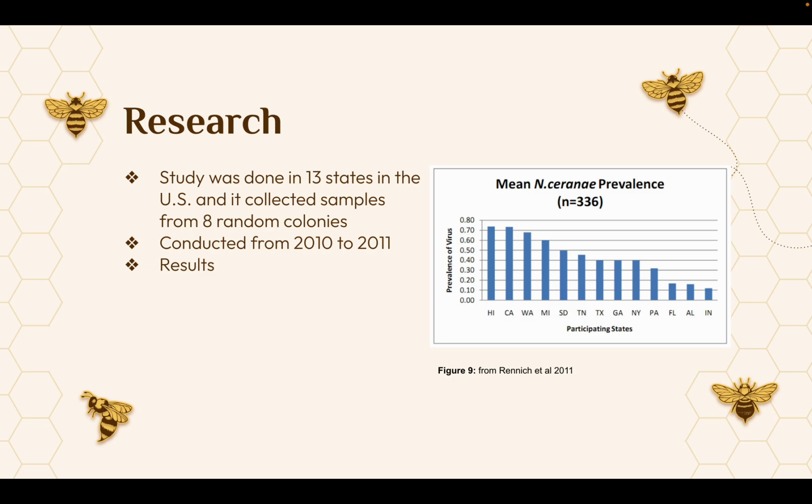And so a total of 349 samples were collected from 50 apiaries in California, and then 24 from Hawaii, and 25 from the remaining states, so Alabama, California, Florida, Georgia, Hawaii, Indiana, Michigan, New York, Pennsylvania, South Dakota, Tennessee, Texas, and Washington. And as you can see, found in all states, Nosema cerana was found in 44% of the samples.